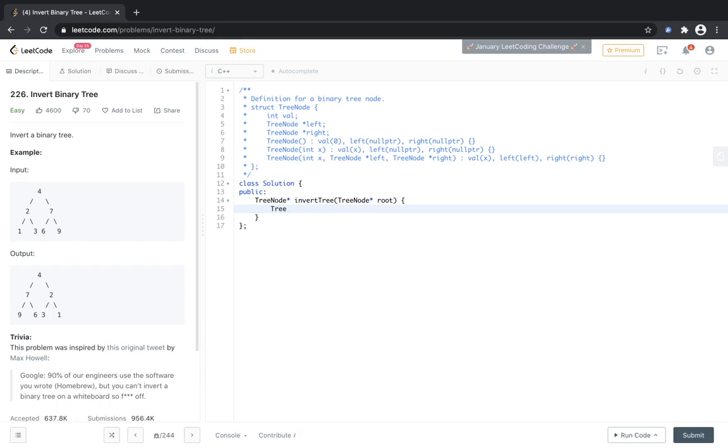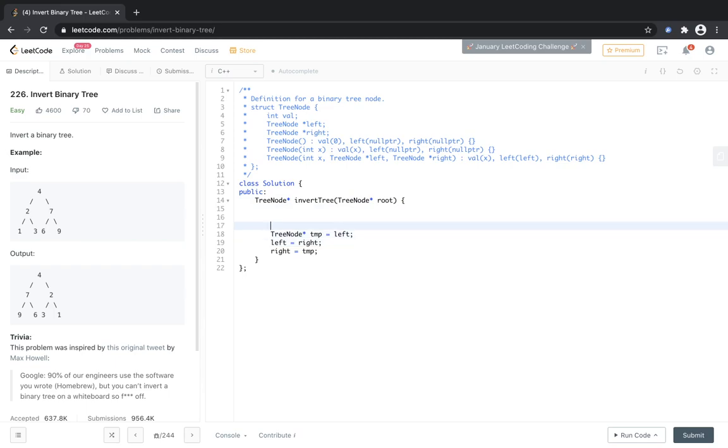So we have a tree node, let's say temp, and we store the left in it. Then the left will now point to the right one, and the right will now point to the left one, which is held in the temporary variable, and it's done.